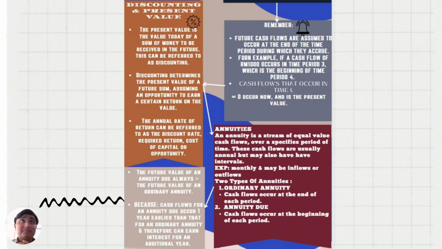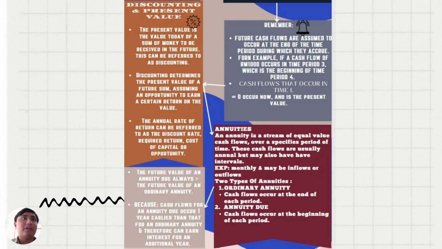So next, remember, future cash flows are assumed to occur at the end of the time period during which they accrue. For example, if a cash flow of RM1000 occurs in time period 3, which is the beginning of time period 4, cash flows that occur in time t, the symbol T, and occur now is the present value.